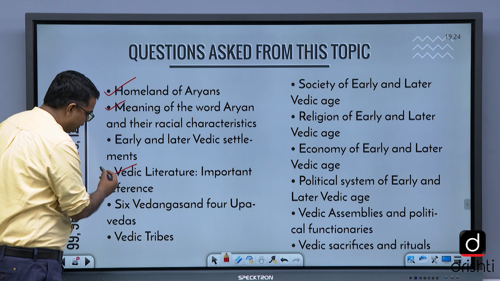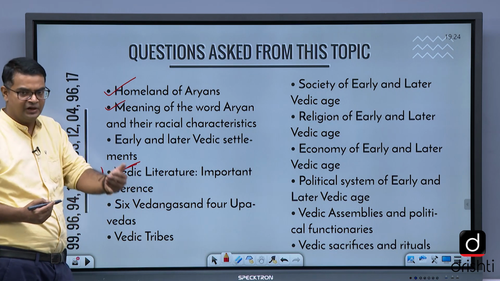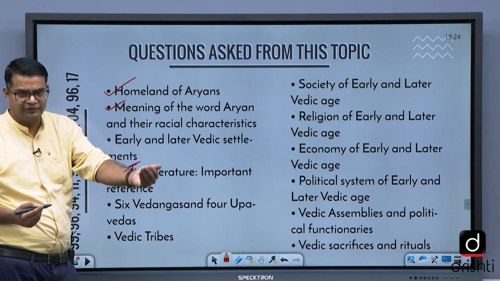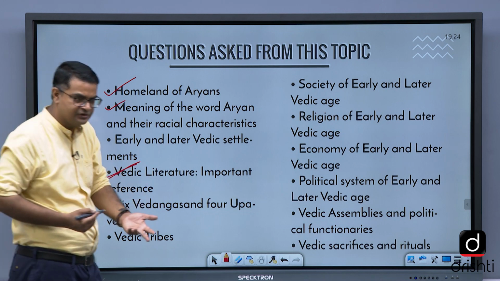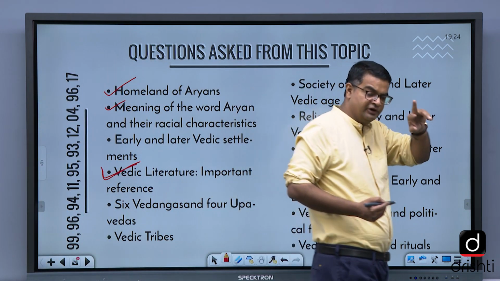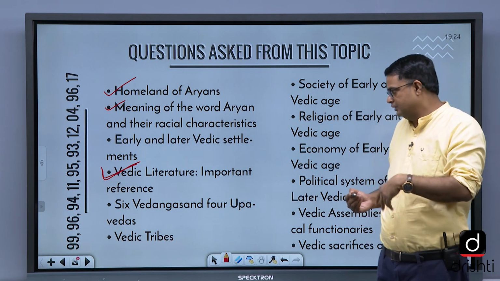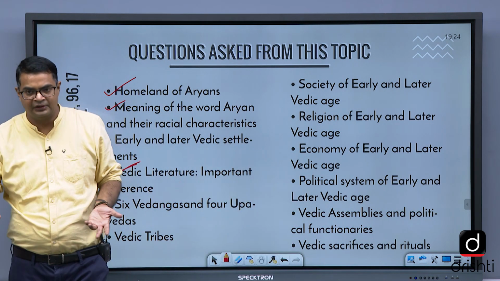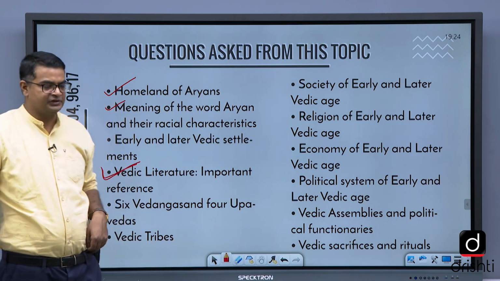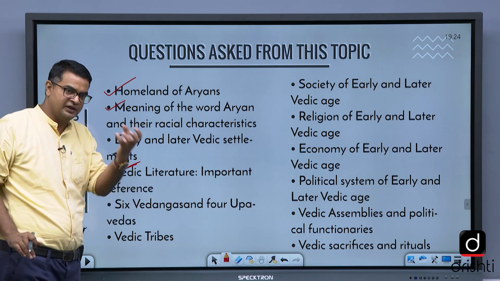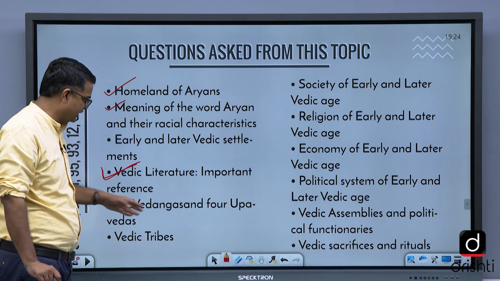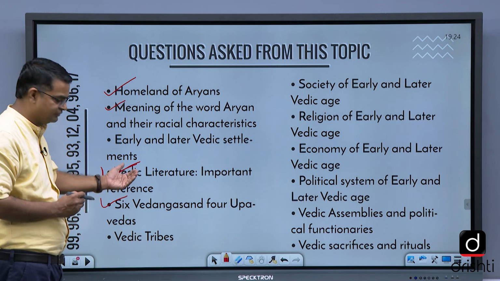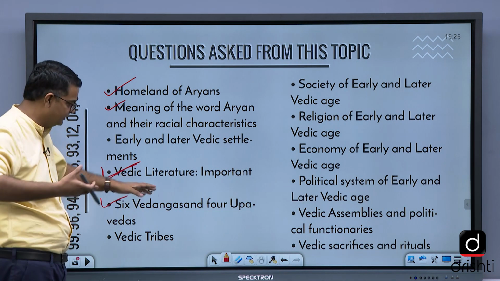Vedic literature is very important: Rig Veda, Samveda, Yajur Veda, Atharva Veda, Upanishads, and Aranyakas. Vedic literature is divided into Smriti and Shruti, along with the Upanishads, Aranyakas, and Brahmanas. All this kind of literature we have to focus on, and the references in the literature. The six Vedangas and Upanishads are also important. They keep on asking. Vedangas, the limbs of the Vedas, help in reading the Vedas.